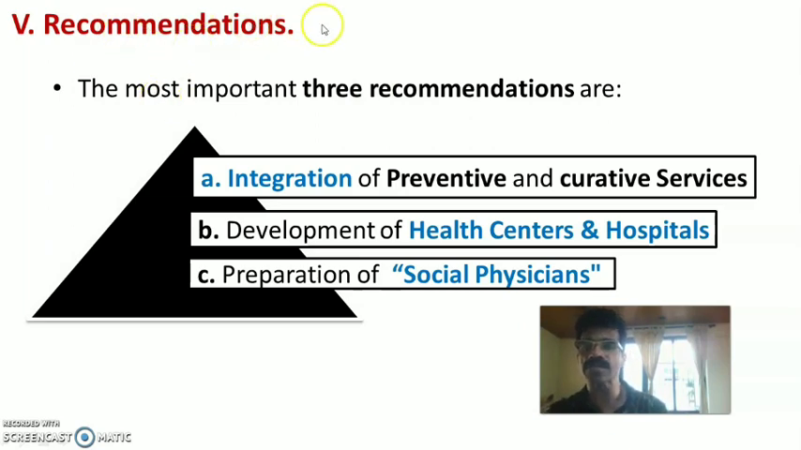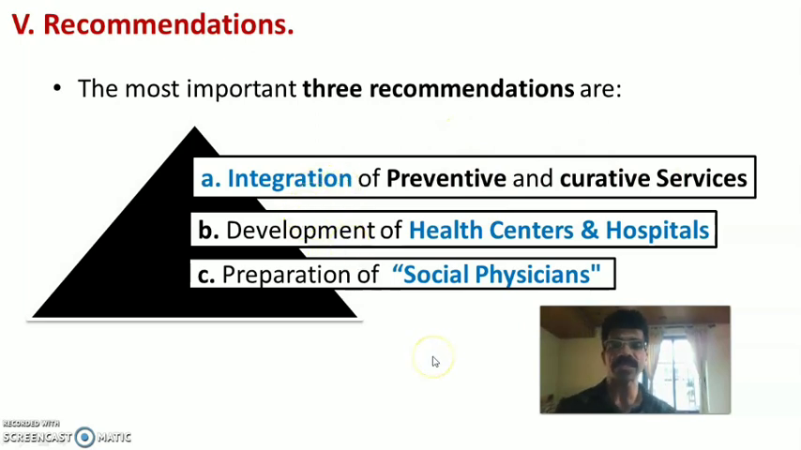So the recommendations of Boer committee include the three most important recommendations. First one is integration of preventive and curative services. So integrating preventive services and curative services. That means preventive services come under health care and curative services come under medical care. So integration of medical care and health care. So the Boer committee recommended integration of preventive and curative services.